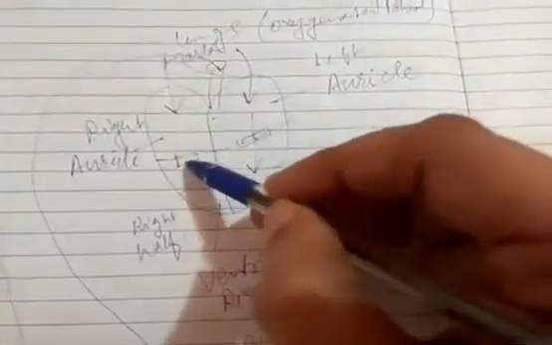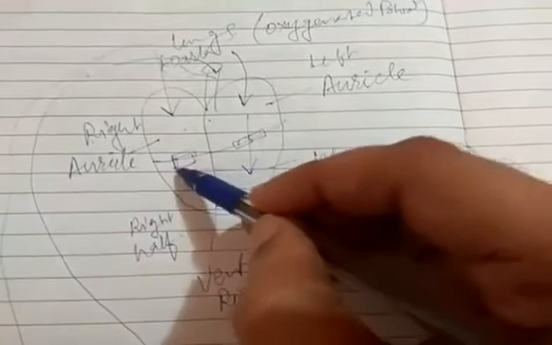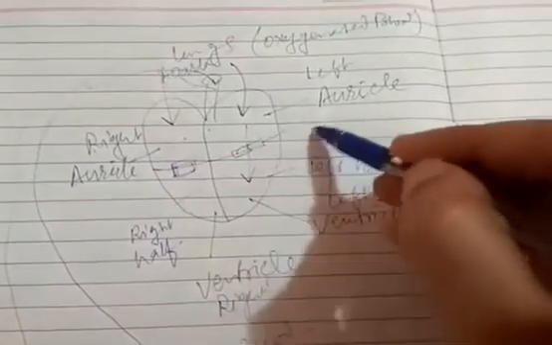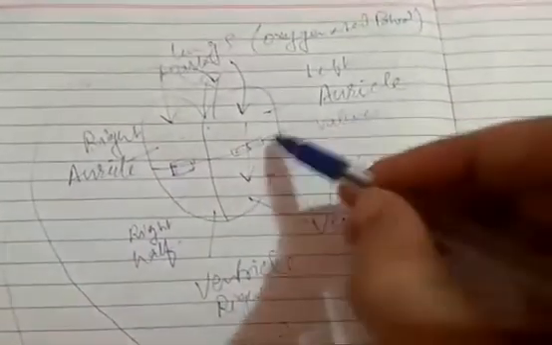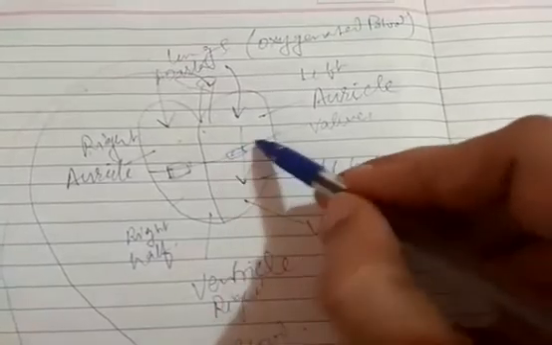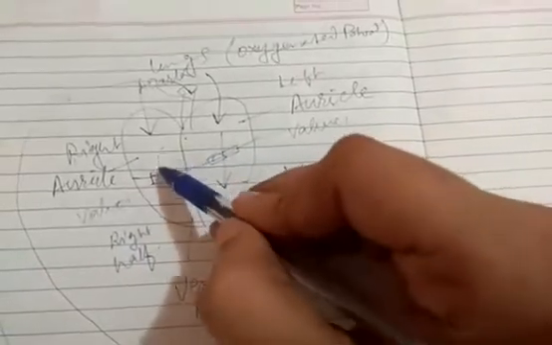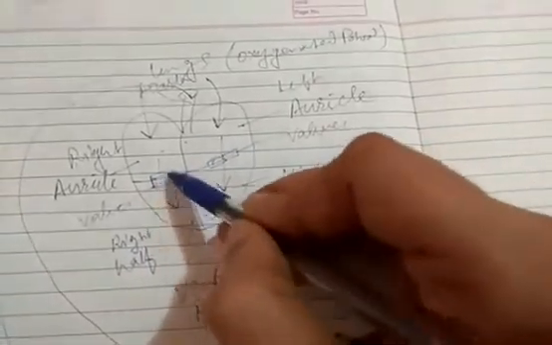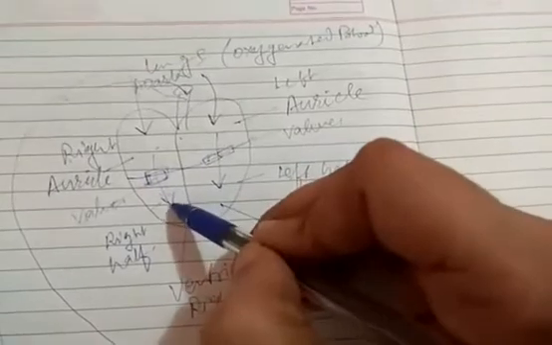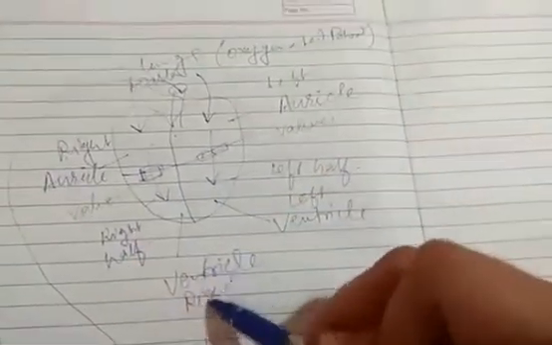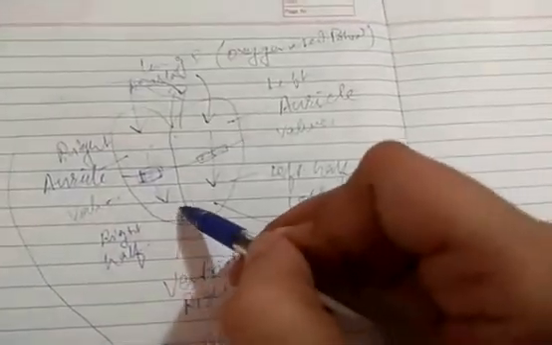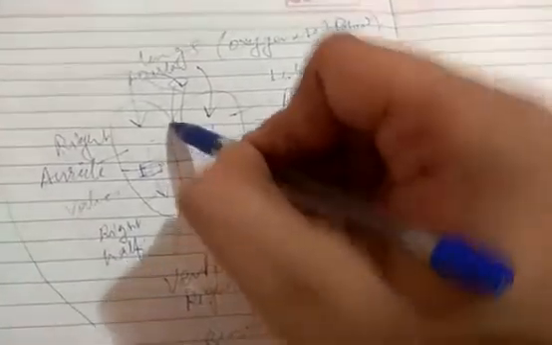Okay, and from the right auricle, once again the valves, the doors, will get open. These doors are generally called the valves. So there are certain valves here, and there are also certain valves here. Now from the right auricle, after the opening of these valves, it will fall again into the right ventricle. Okay, and from here again it will move out to the lungs.